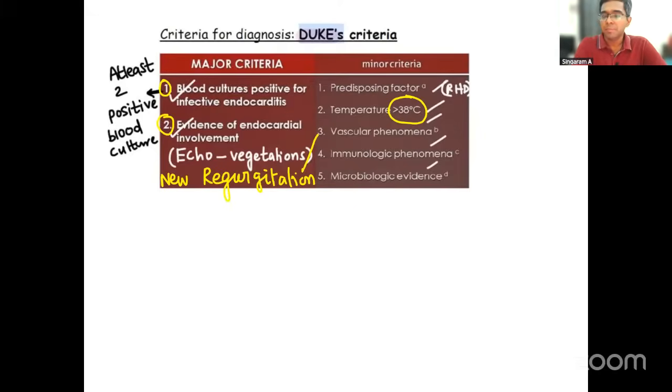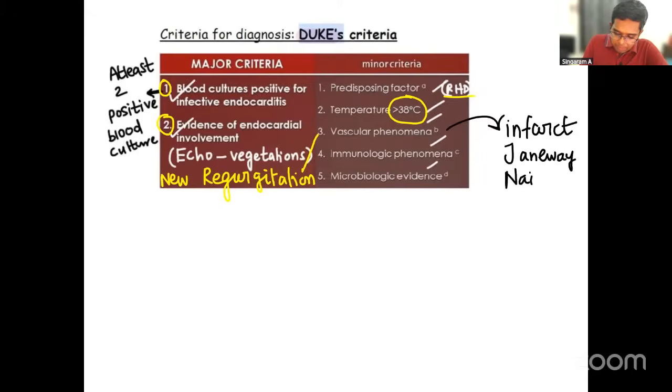Look at the minor criteria. Patient should have some predisposing factors, for example RHD. What does RHD mean? Rheumatic heart disease. Number two, temperature, but documented more than 38 degrees centigrade. Third and fourth are vascular and immunological phenomena. Can you tell me some examples of vascular phenomenon? Something like infarcts. Okay, anything else? Yes, Janeway lesions, nail bed splinter hemorrhages. That's what we call splinter hemorrhages. All these are vascular phenomena.